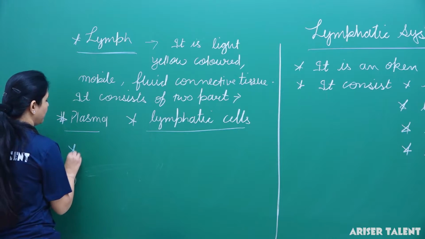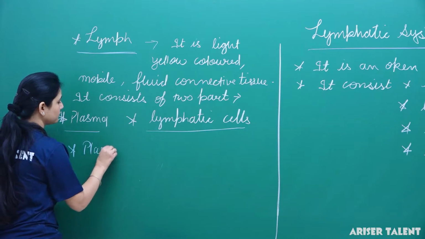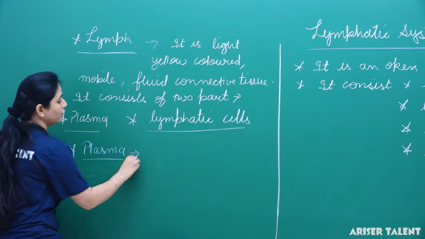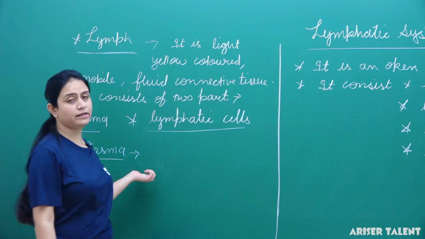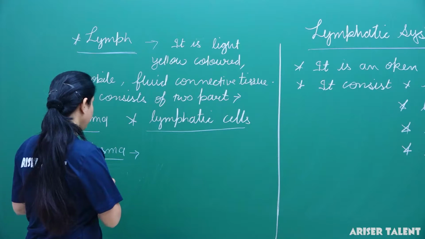If we talk about the plasma first, the plasma of lymph is somewhat similar to the blood plasma.